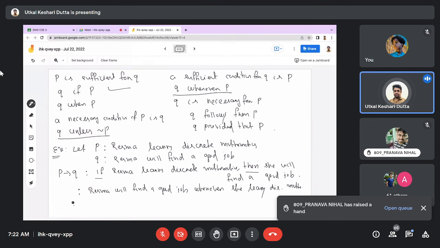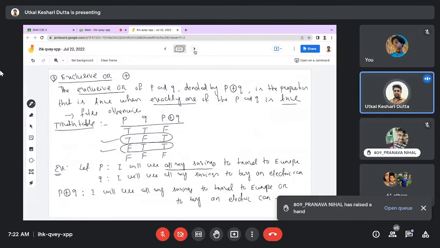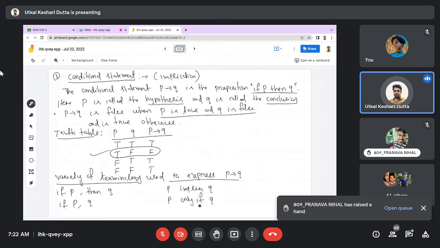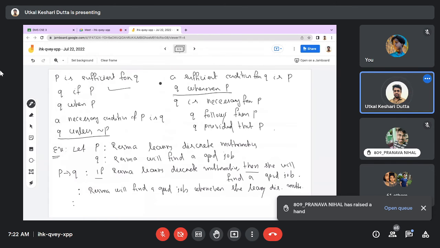Any other way of presentation? Only if can also be used. Yes, you use only if, no problem. But see, P only if Q, not Q only if P. So you have to write P only if Q, that is P conditional Q. Here, if writing if, you write Q first, then if P. That is the same meaning to present P conditional Q.